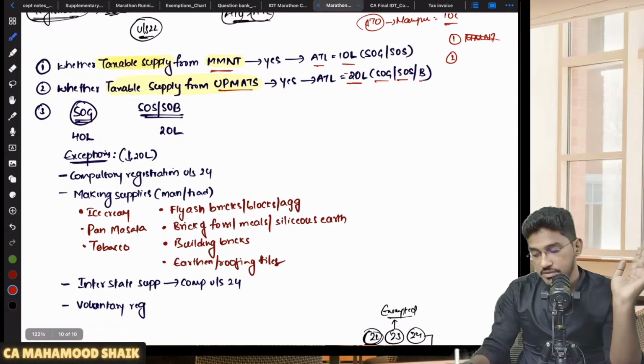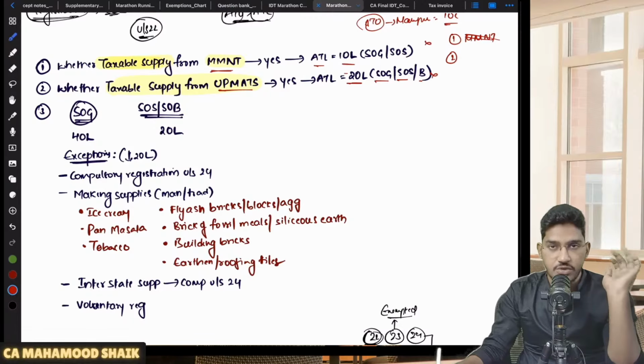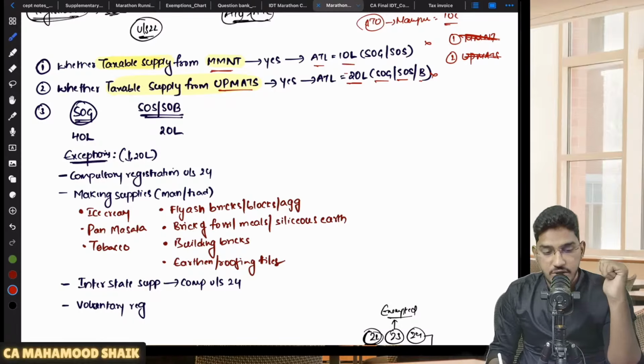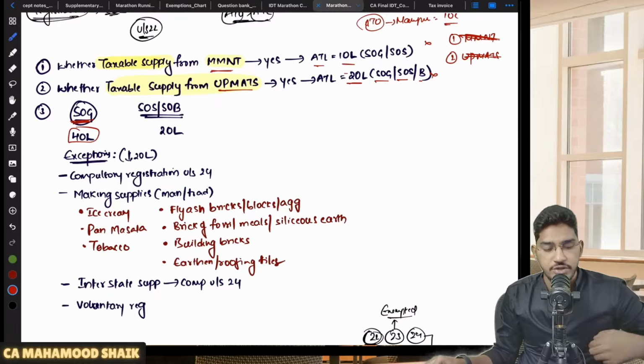Next, sir, the first condition is not satisfied, the second condition is also not satisfied. I am not making any taxable supply from MMNT, and I am also not making any taxable supply from UP Mats. Then directly you come to the third point. That means you are making taxable supply from other states, other than MMNT and other than UP Mats. In those circumstances, I need to check, am I exclusively engaged in supply of goods? If so, then the threshold limit is going to be 40.